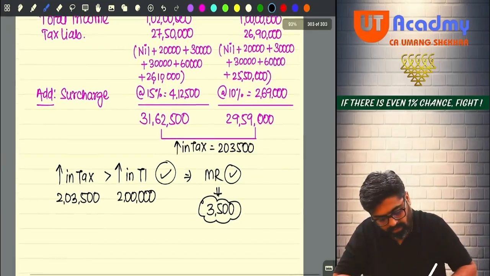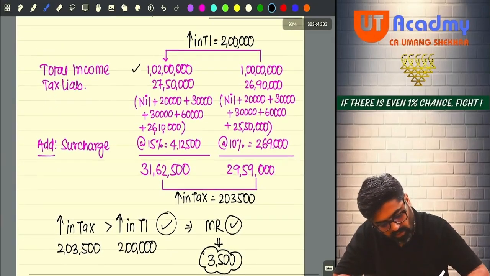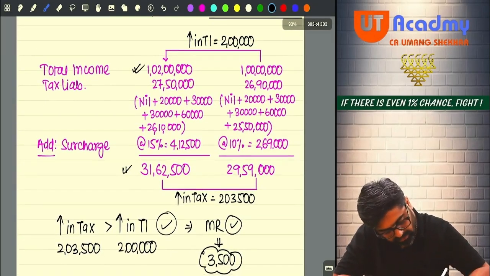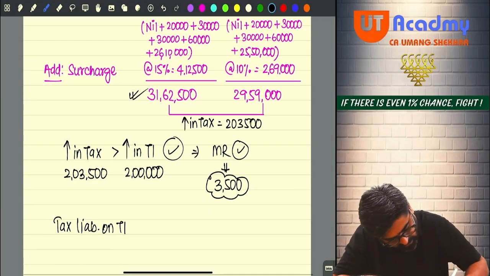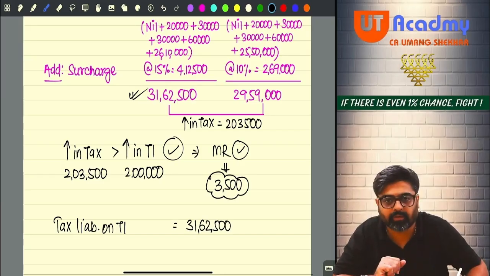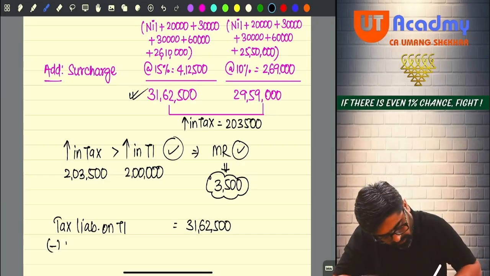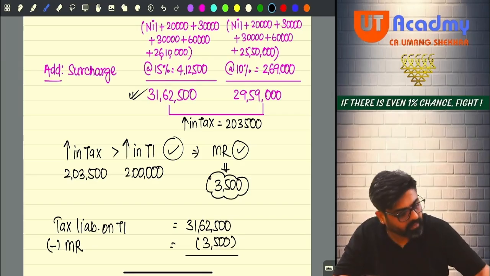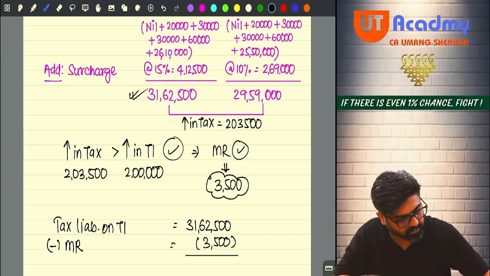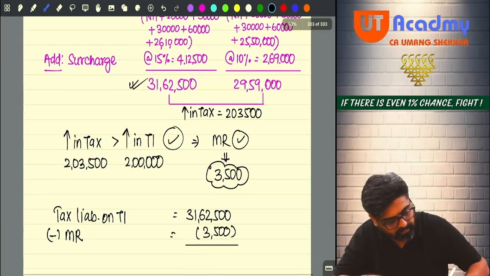Okay. So tell me, what is your total income? It is 1 crore 2 lakh. How much tax are you supposed to pay? 31,62,500. So the actual tax liability on your total income is 31,62,500 only. You are supposed to pay this. But out of that you are going to get marginal relief amounting to rupees 3,500. Okay. So 31,62,500 minus 3,500, you are going to get 31,59,000.